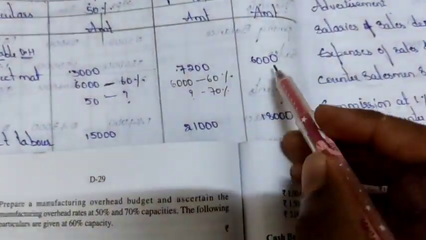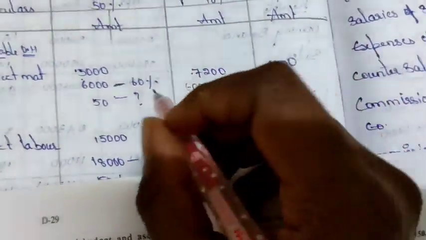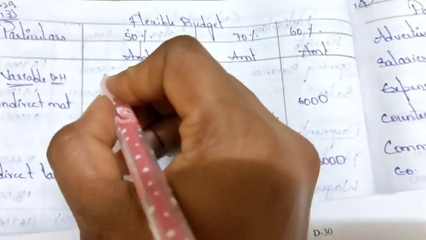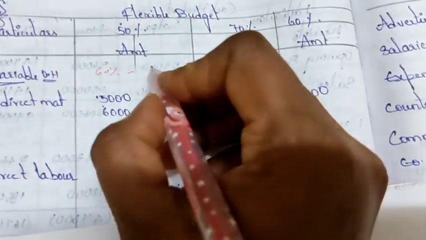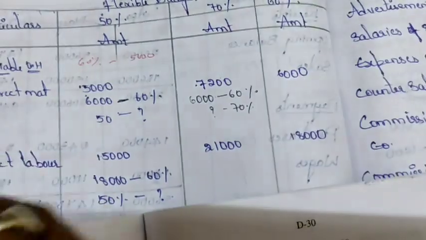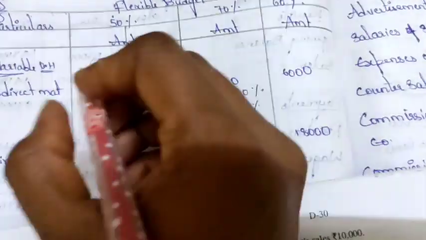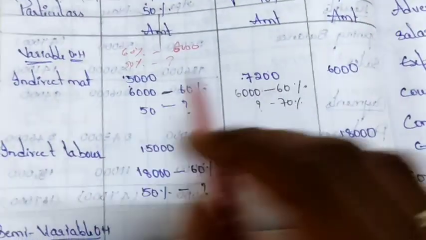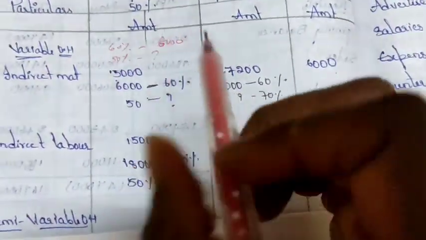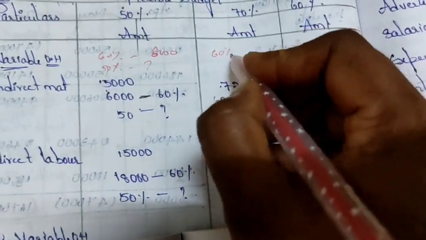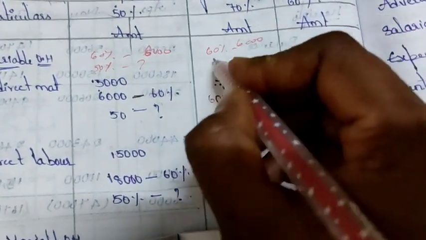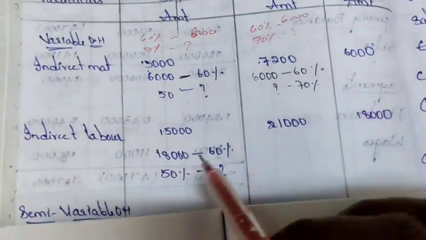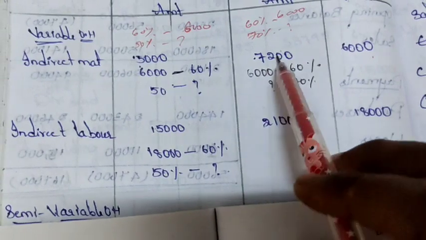See, for 60% it is 6,000 he has given. Now we have to calculate for 50%. How do we calculate? If for 60% it is 6,000, then for 50% how much? Same thing here: for 60% it is 6,000, then for 70% how much? In that way you have to calculate. Then you will get 5,000 and 7,200.